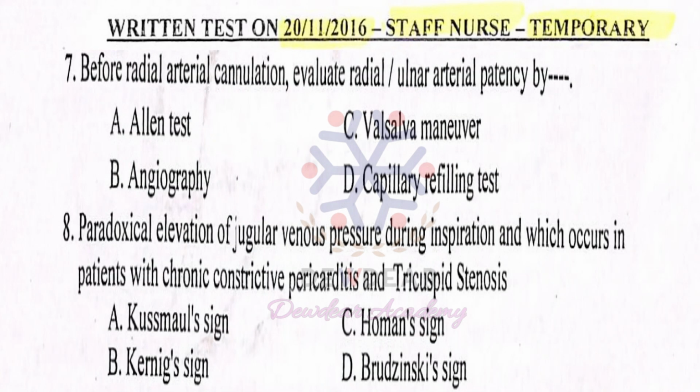Then question number 7, before radial arterial cannulation, evaluate radial or ulnar arterial patency by. Options are Allen's test, angiography, Valsalva maneuver, capillary refilling test. The question is, before radial arterial cannulation, evaluate the radial or ulnar arterial patency by. So the correct answer is option A, that is by Allen's test.